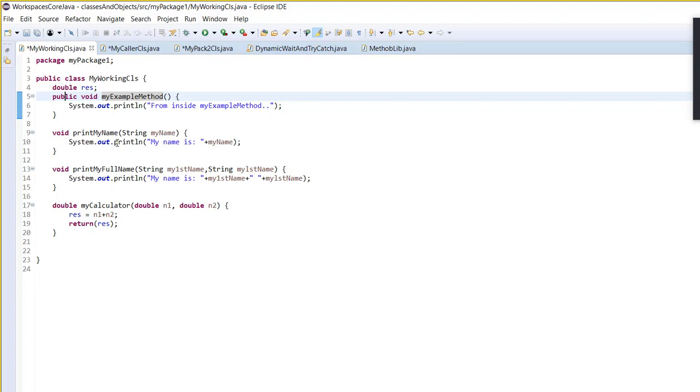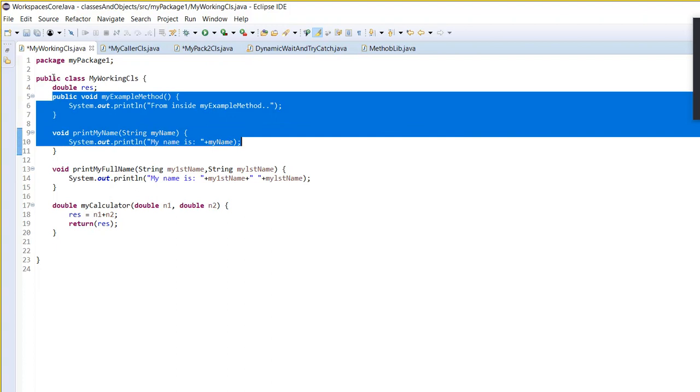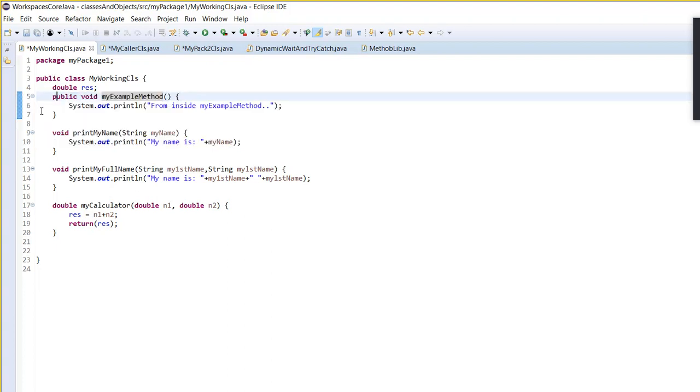Now if you take a look at these two methods, we know this one is the public access specifier, this is the default access specifier. Other than public and default, is there any other difference?